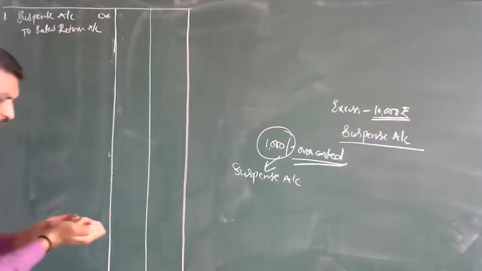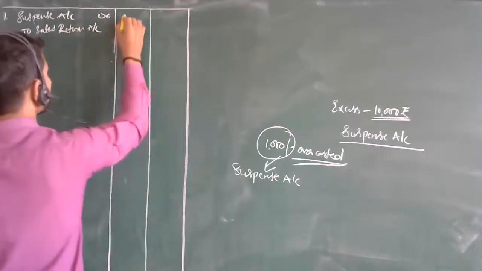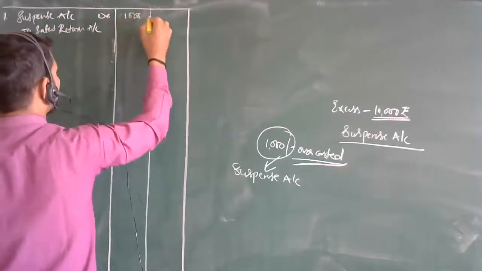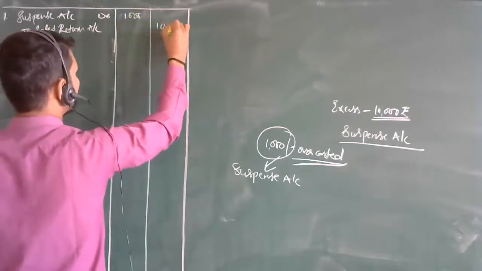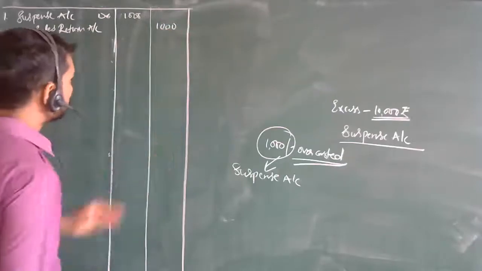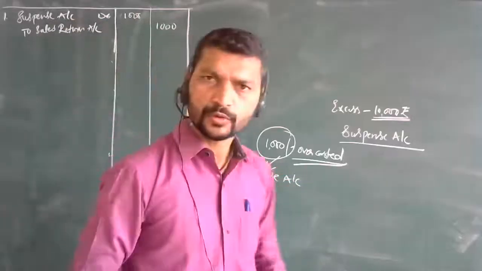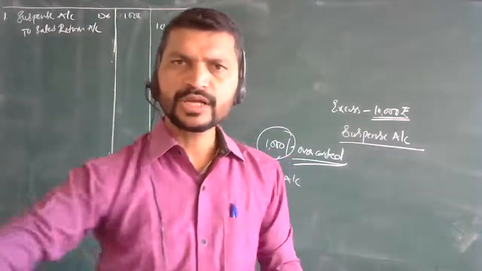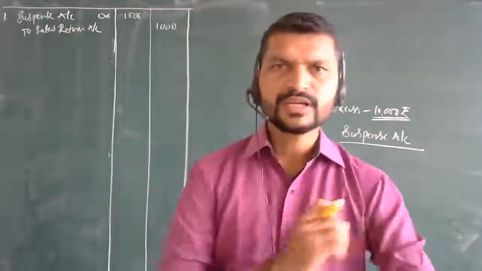What is the amount here? 1000 rupees is the amount. So it is a 1000 rupees difference that was overcasted. We have taken it back to the suspense account. That was the first entry.